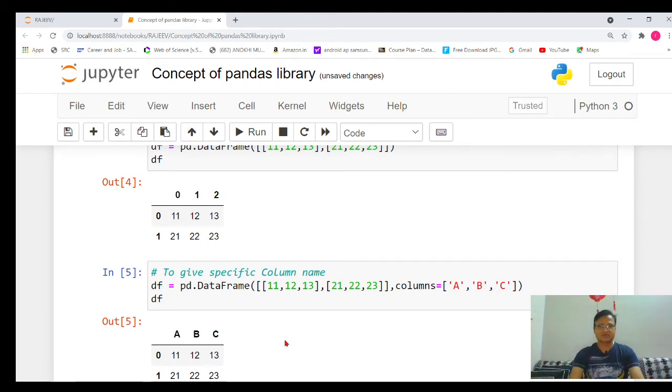It's always good to give specific names to the columns to remember the data of each and every column.